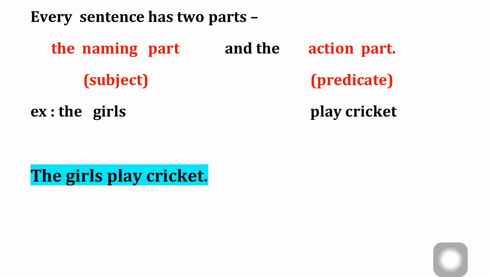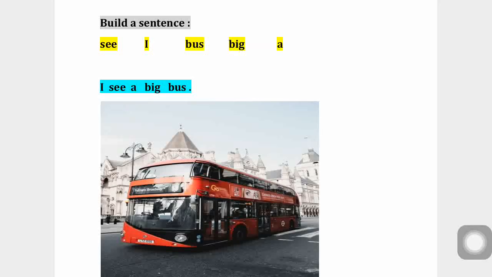Then after that, what is the continuation? Naturally, everyone will expect a continuation after the subject that should be related to the subject. That is, play cricket. So this is one example I gave. Now, I may ask you to build a sentence from the given words.